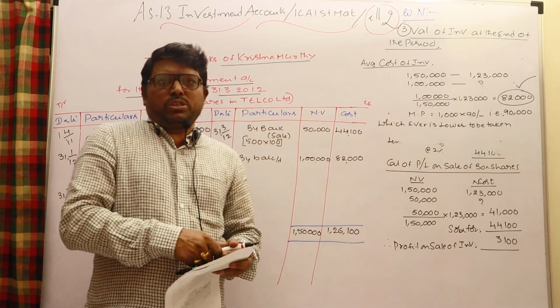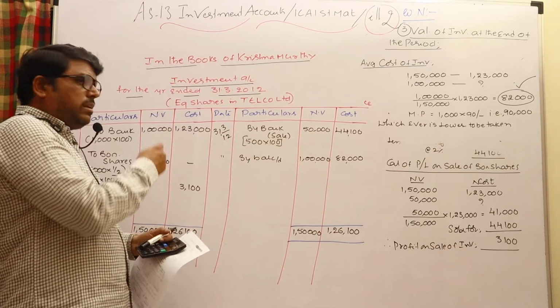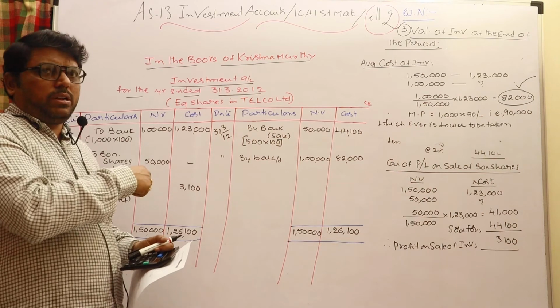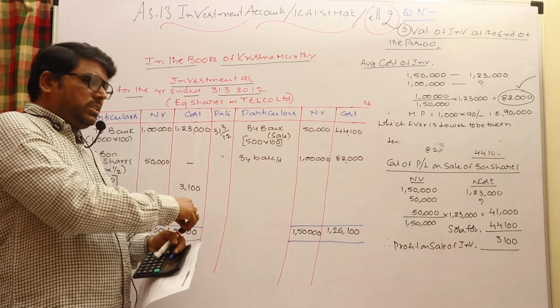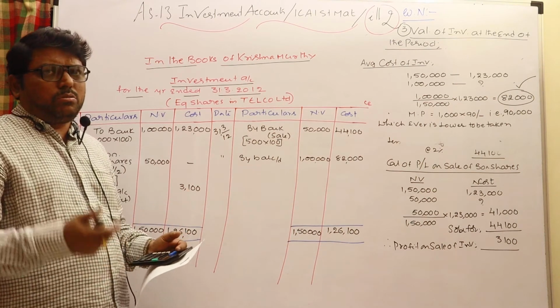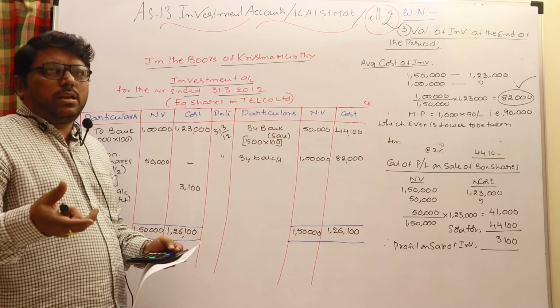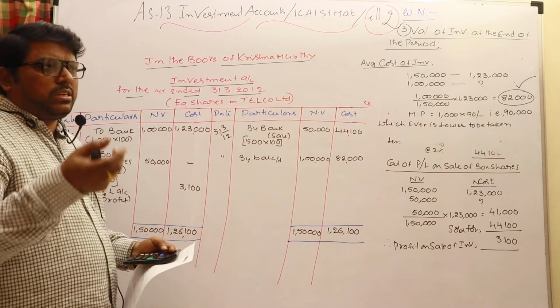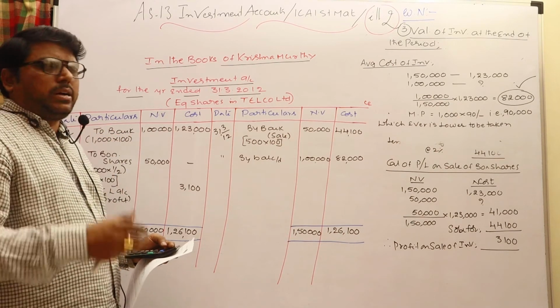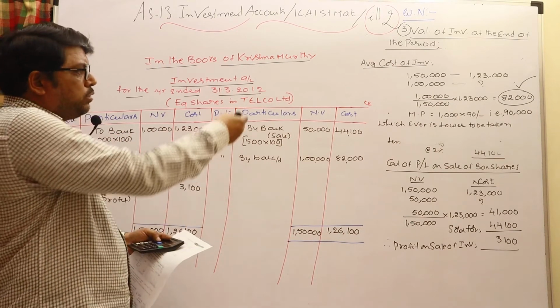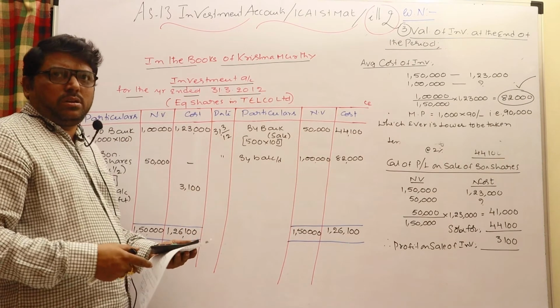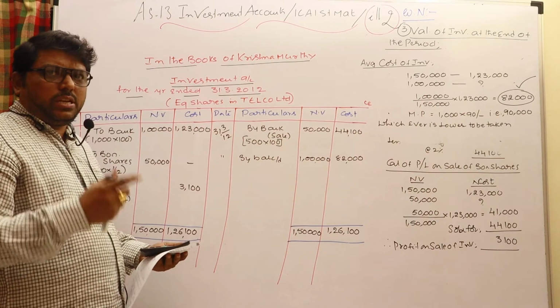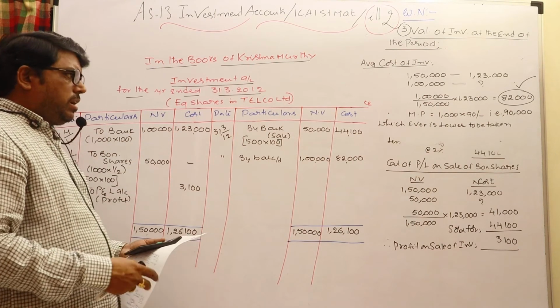Very important: when bonus shares are given by the company, write in the number of shares column or nominal value column, but don't write anything in the cost column. Automatically, when bonus shares are issued, the number of shares increased but net worth is not changed, so the intrinsic value will come down and the market price also will be reduced. So whenever a sale has taken place, based on the total average carrying cost, the cost is to be known, the sale price is to be compared, and profit or loss can be incorporated.